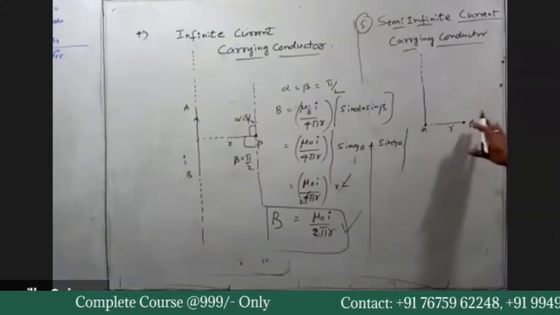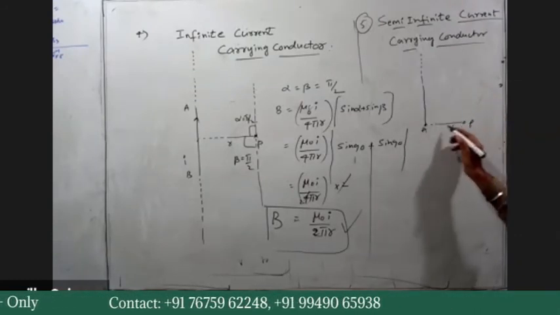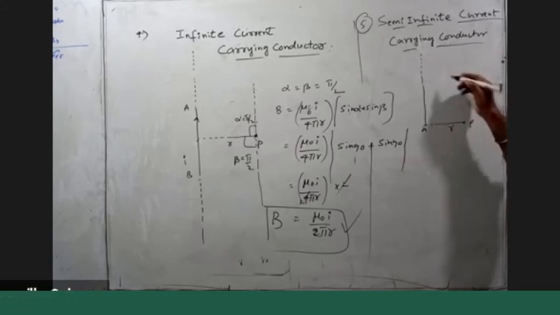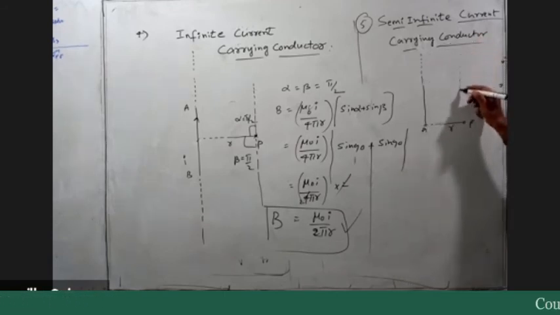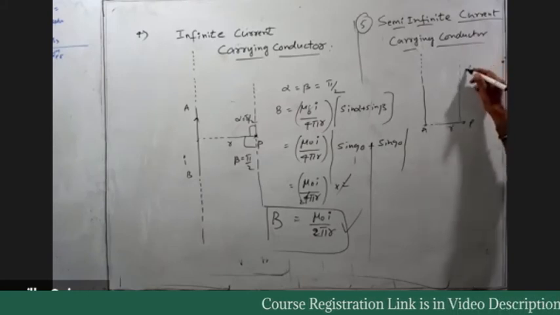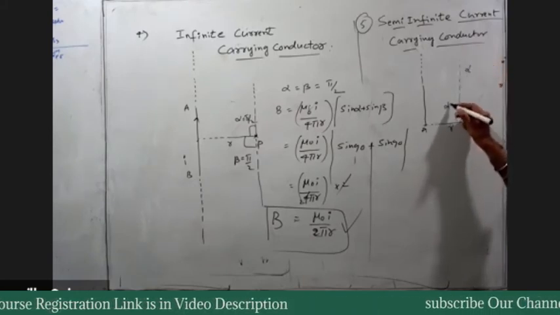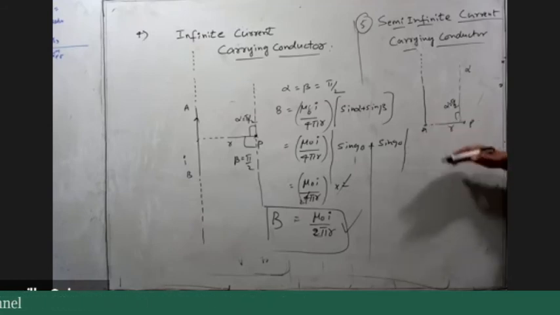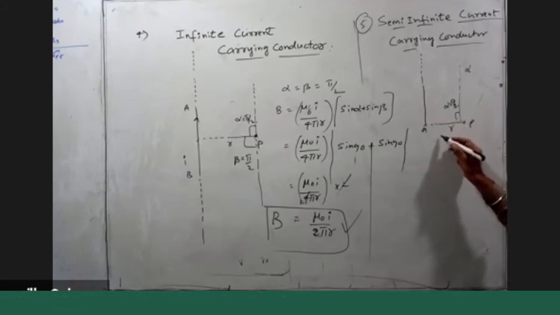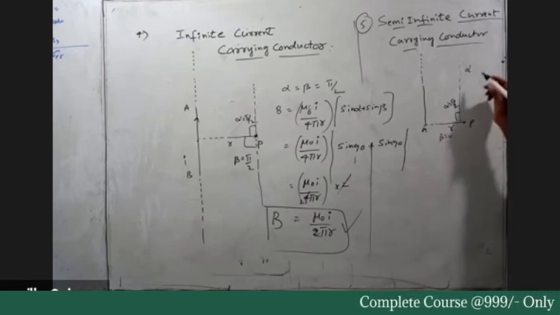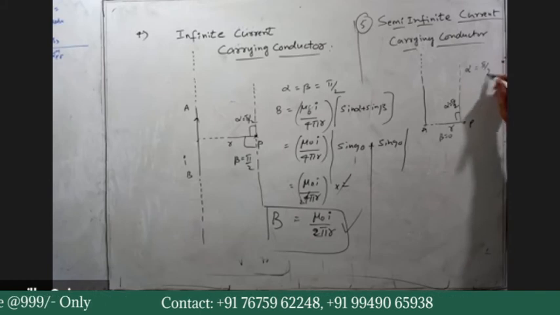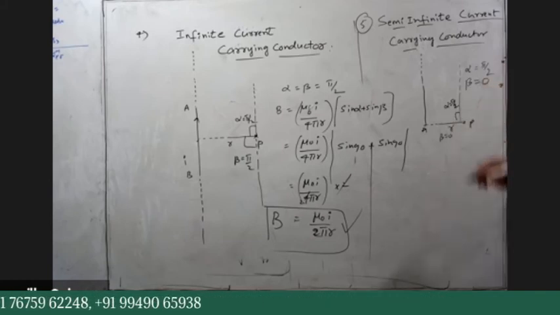The upper end makes angle alpha, so alpha is equal to pi/2. The bottom end is here only, so beta is equal to 0. So for a semi-infinite current carrying wire, alpha is pi/2 and beta is 0.